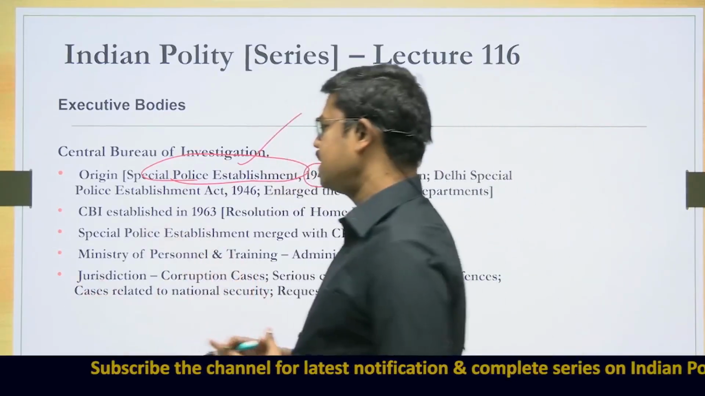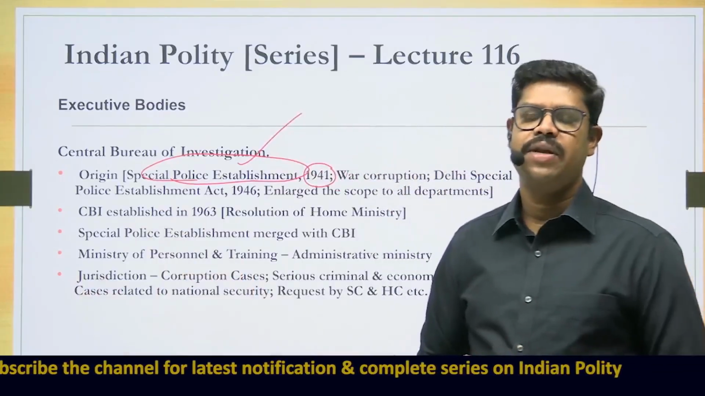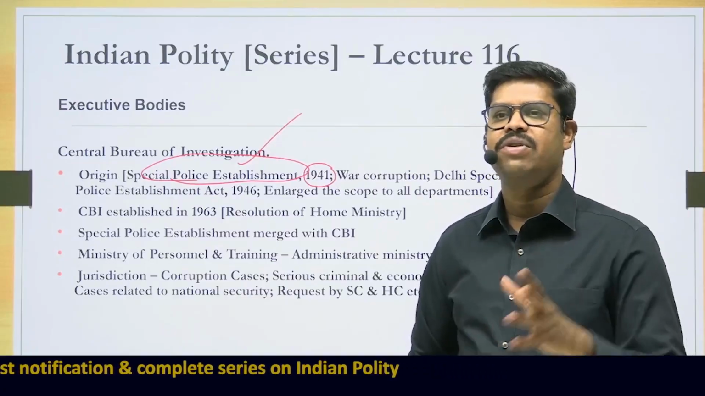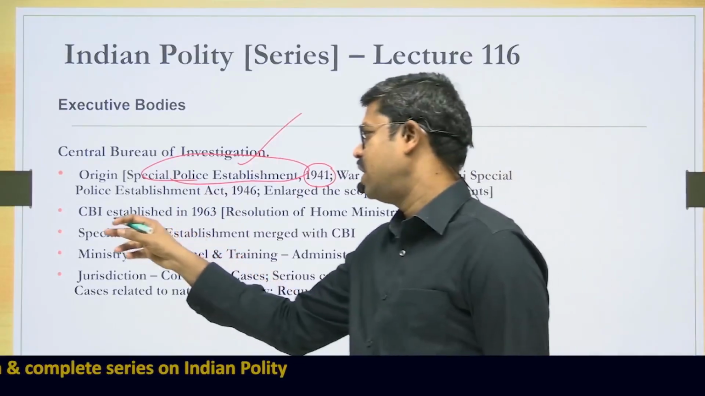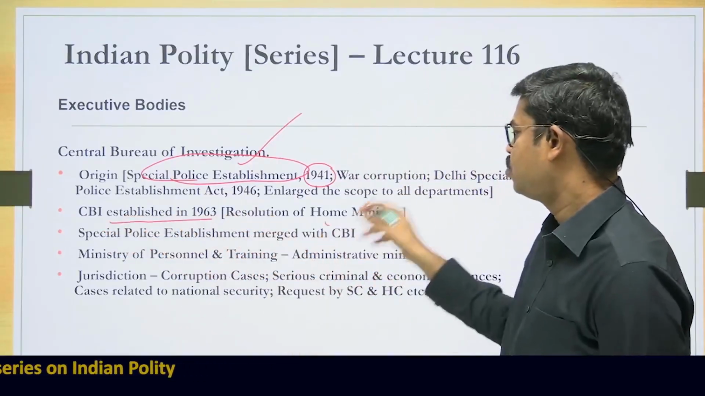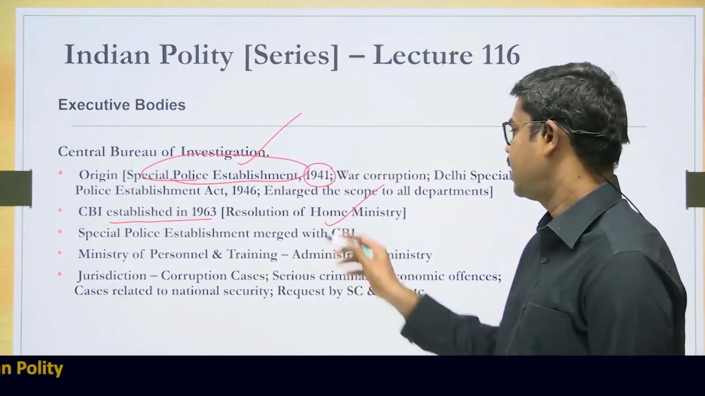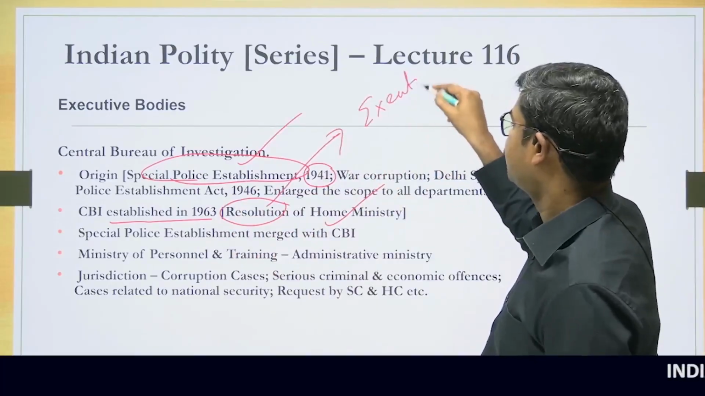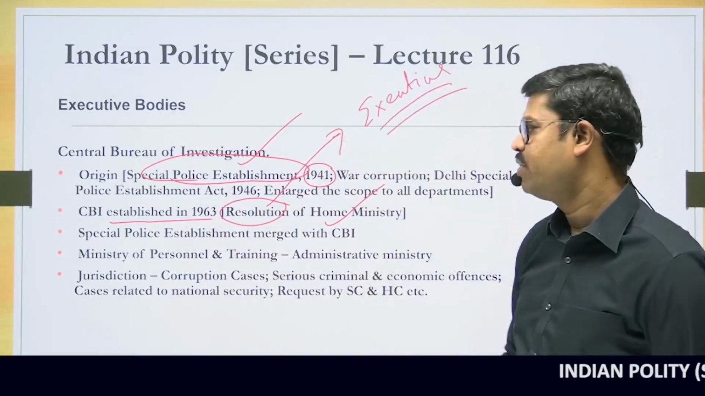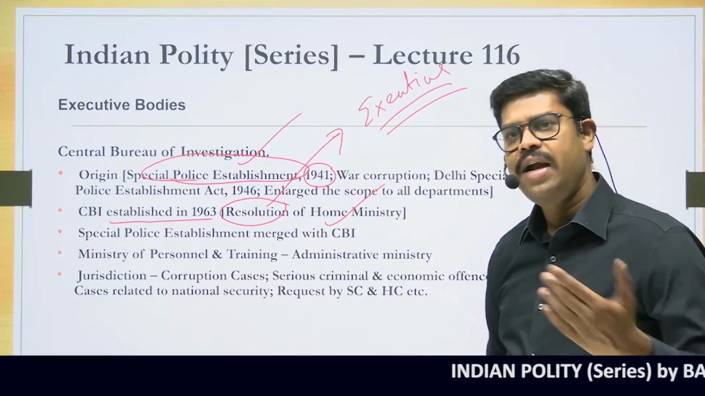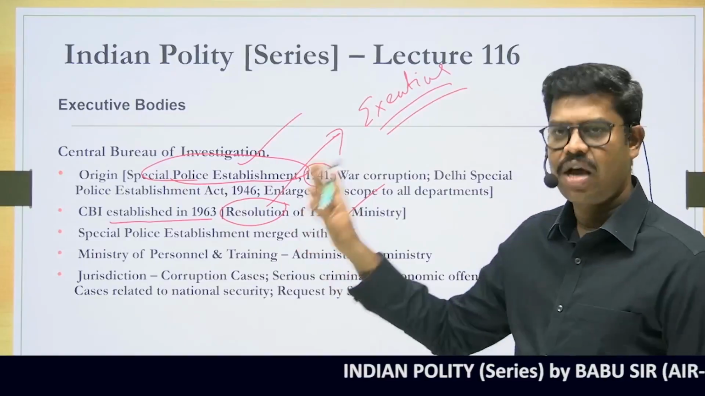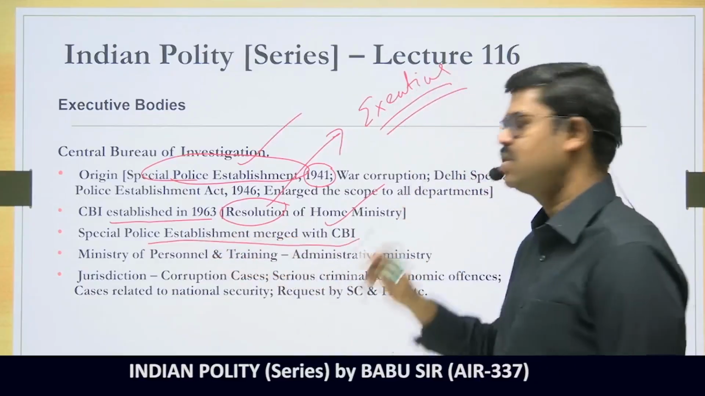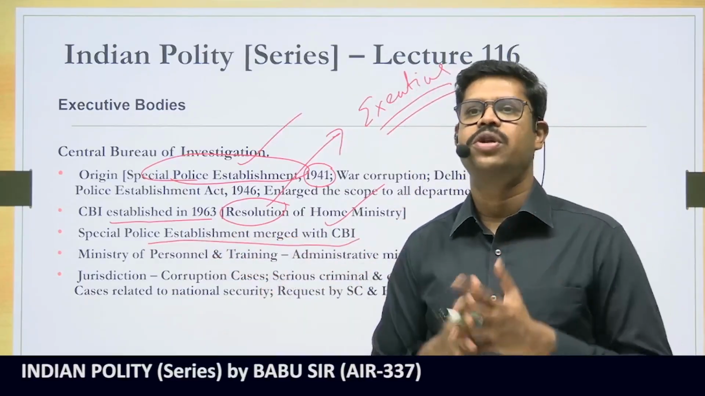Now subsequently, based on the recommendation of certain committees, in 1963, especially to prevent corruption in our country, a specific body was established called the Central Bureau of Investigation, based on a resolution passed by the Home Ministry. When I say a resolution passed by the Home Ministry, it means an executive decision was taken based on which the CBI was established. And later in 1963, the Special Police Establishment was merged with the Central Bureau of Investigation. So both the bodies were combined.